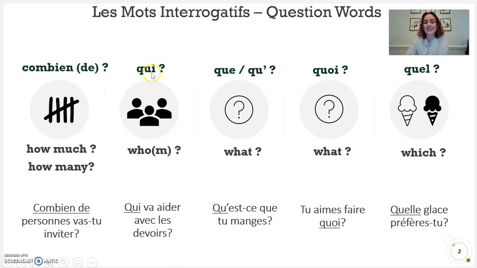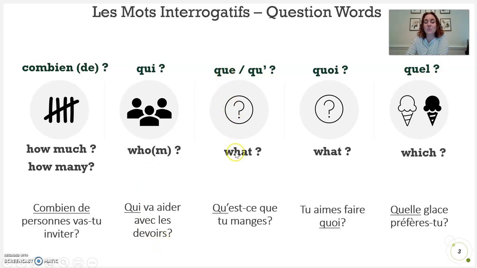Combien de, qui, que, quoi, quel. Combien and combien de means how much or how many. Combien de personnes vas-tu inviter? How many people are you going to invite? Qui means who or whom. Qui va aider avec les devoirs? Who is going to help with the homework?